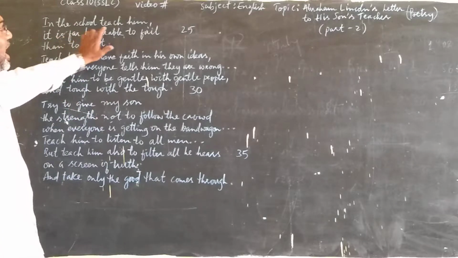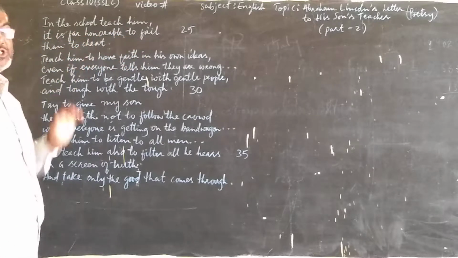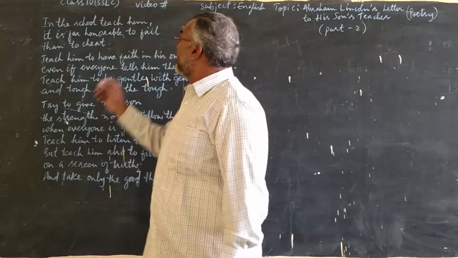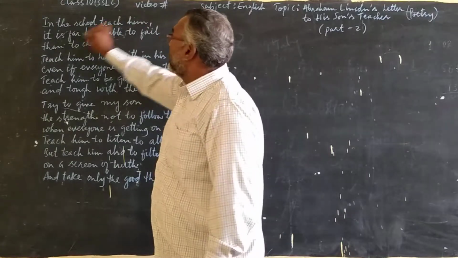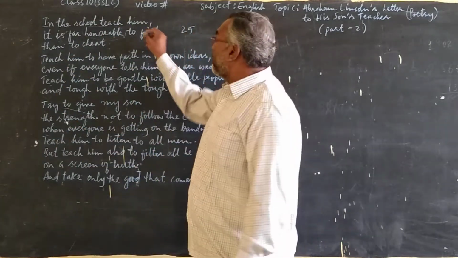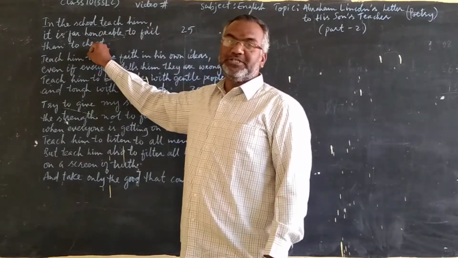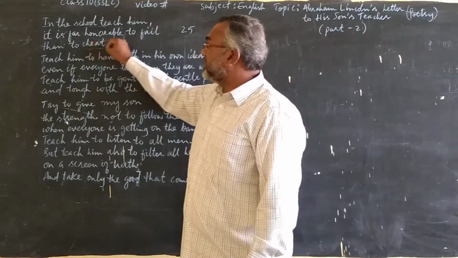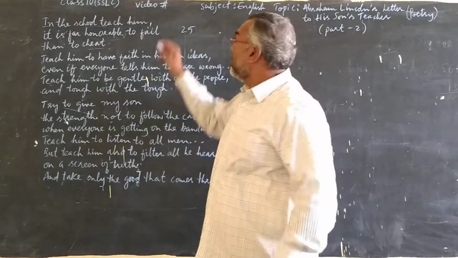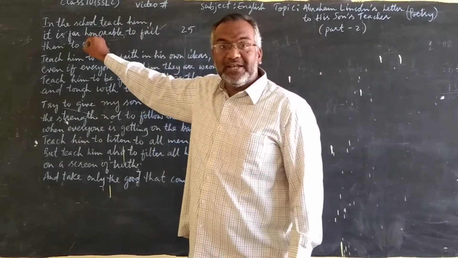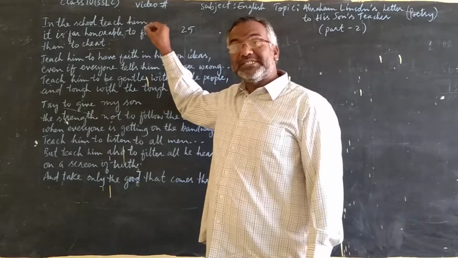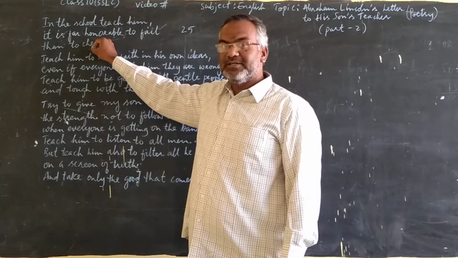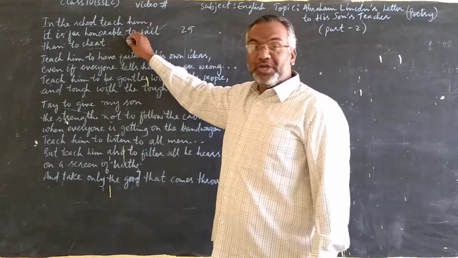What? It is far honorable to fail than to cheat. This is a very important value. It is honorable to fail than to cheat. He wants to say that his son must learn that cheating is not good. Failing is better than cheating. One must fail but must not cheat. This value he wants his son to learn.